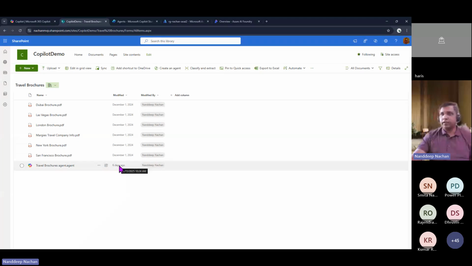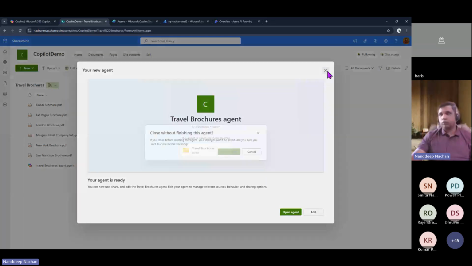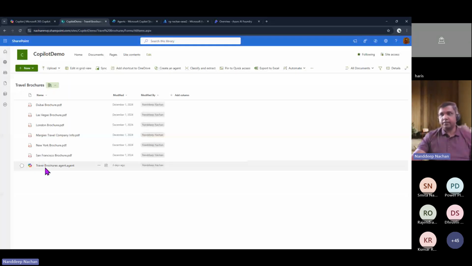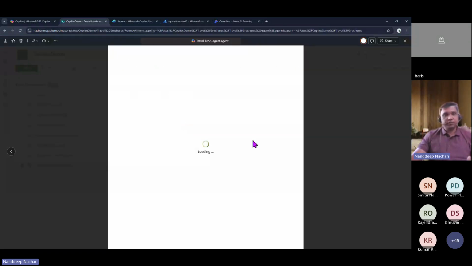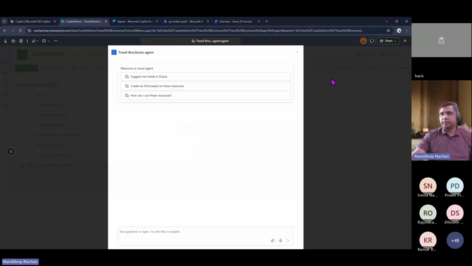And for example, here, if you see, we do have that declarative agent as well, which we are not going to demo today. We do have functionality from here itself to create an agent, which is again a declarative kind of agent. But right now, we cannot extend that to Microsoft Copilot Studio. What I mean by that is, once you create that particular agent, we do have an option there to extend it with Copilot Studio, but it is not yet active. So that's the reason we are not going to demo that today.